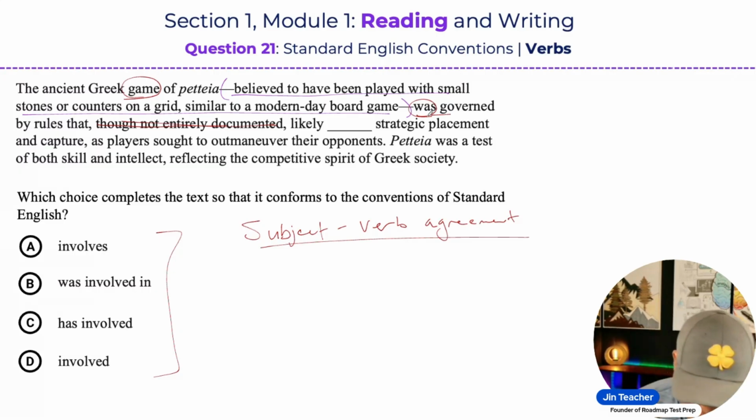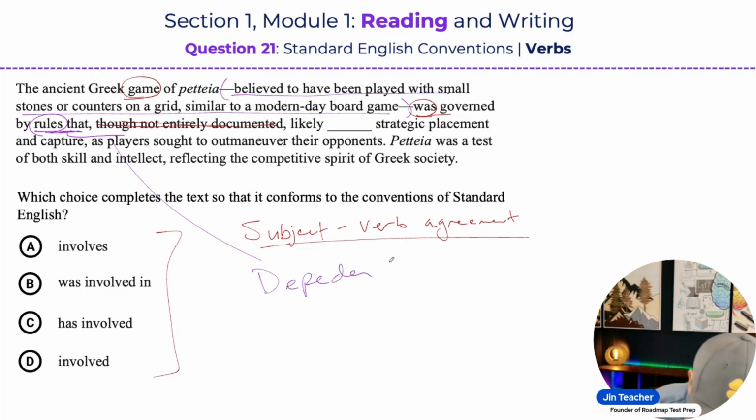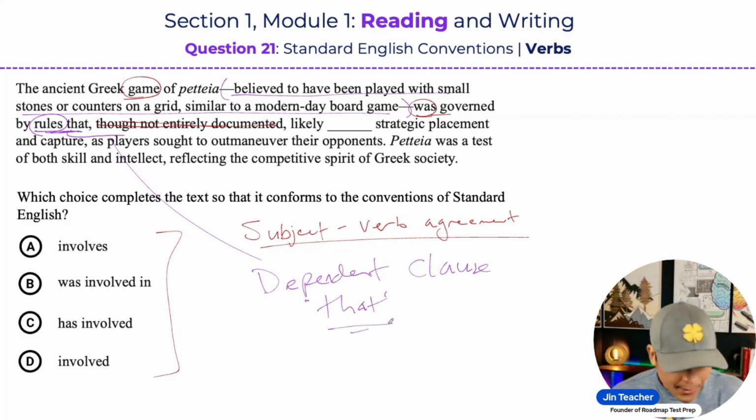So what I mean by that is this. If I say, the game was governed by rules that, so here I have this that clause, right? This that clause creates a dependent clause. It's the dependent that clause, right? Now, here I know that this that clause, that involves strategic placement and capture, is referring to the noun that appears before it, right?